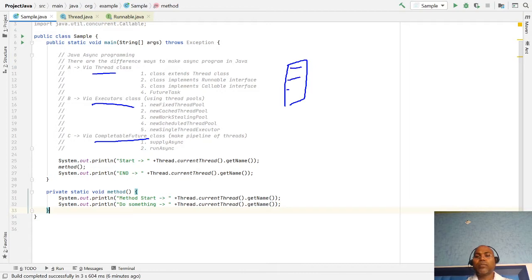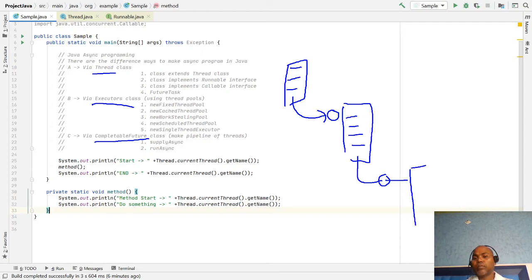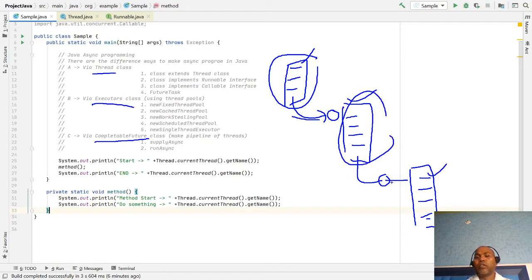But let's keep thread one do some task, and after it produces some output, with the output of this we want to start new threads. They do something, and with the output of this task I want to perform some new task in new threads. So in this fashion, pipelines of threads we can achieve from a CompletableFuture. One thread completed, then do something. One thread completed, do something. This is one use case.